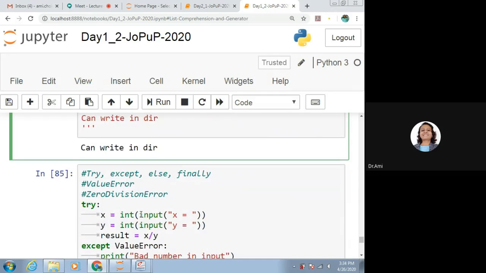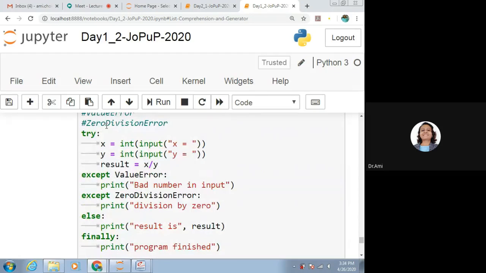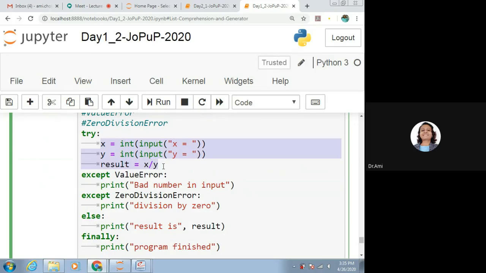So this is ZeroDivisionError, ValueError. We know that if the input is not proper, for say integer, we will be getting the ValueError. If it is divided by 0, we will be getting this exception. So we can say here we have used try, except ValueError, except ZeroDivisionError, else, and then after that finally. The code which can generate the exception we are writing inside try.